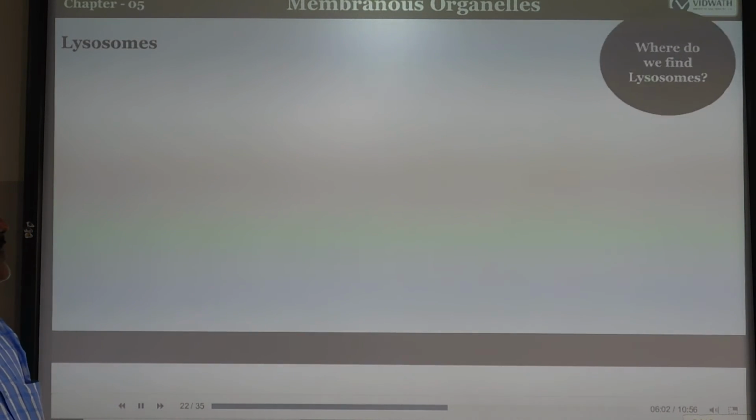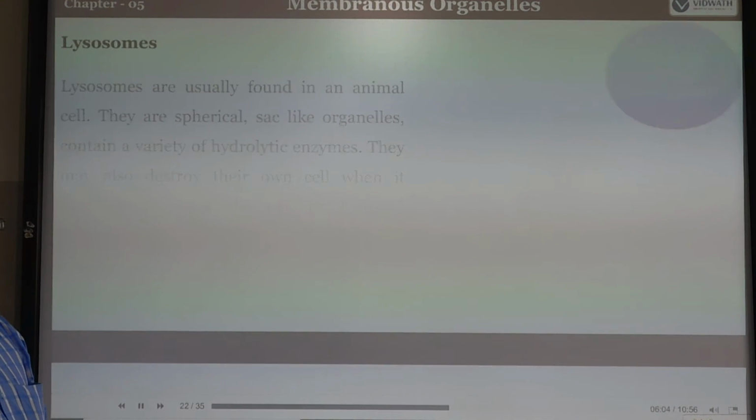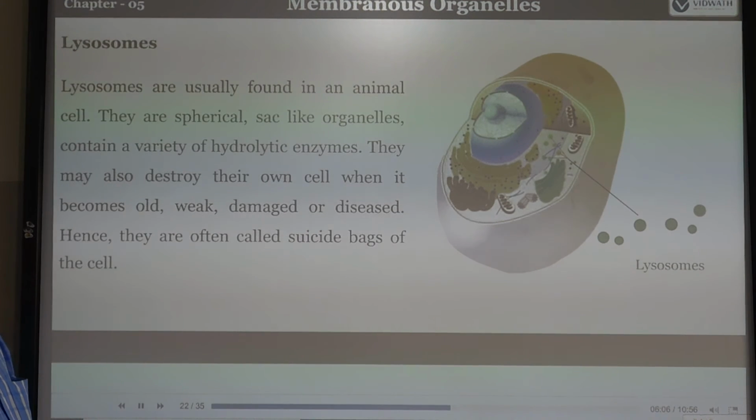Next one is lysosomes. Where do we find these lysosomes? Lysosomes are usually found in animal cells. They are not seen in plant cells, only observed in animal cells. They are spherical or sac-like organelles. They contain a variety of hydrolytic enzymes.